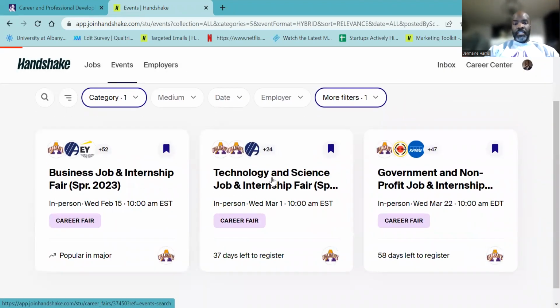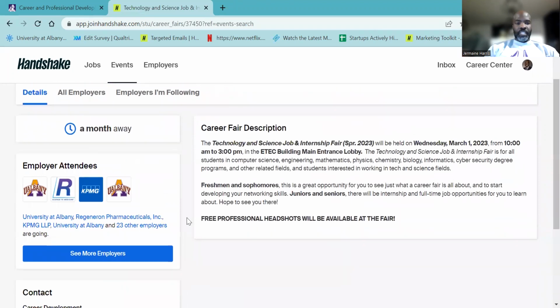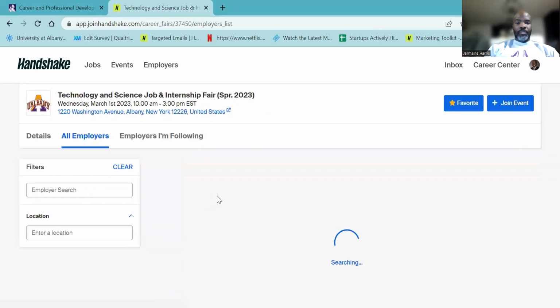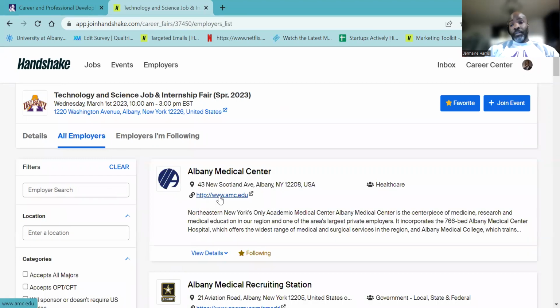Now I'm going to click on a technology and science fair, which is a month away. Click on see more employers. So this will show you all employers. Please note, typically all the fairs do take place in the campus center, the ballroom and assembly hall, but the technology and science fair will be at the E-Tech building.